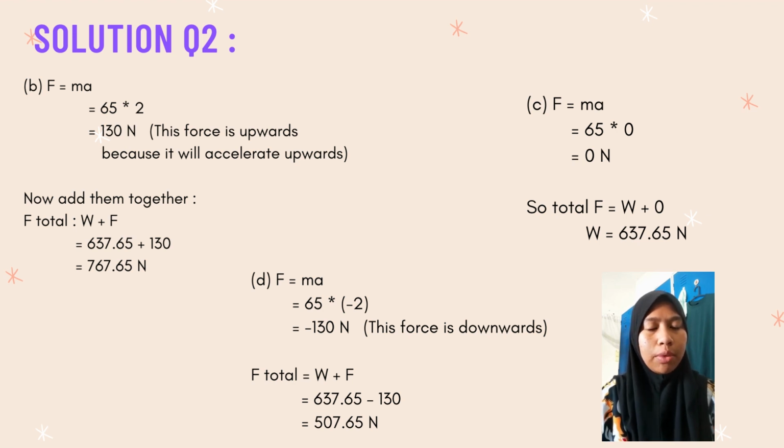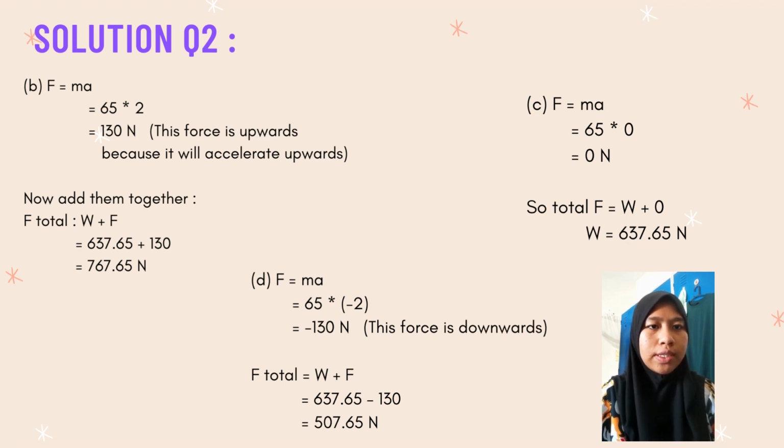For C, F equals ma, which is 65 times 0, then we will get 0 Newton. So total force equals weight plus 0. Weight equals 637.65 Newton. For D, F equals ma, which is 65 times negative 2, we will get negative 130 Newton.